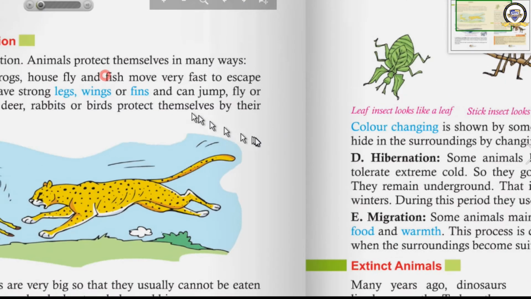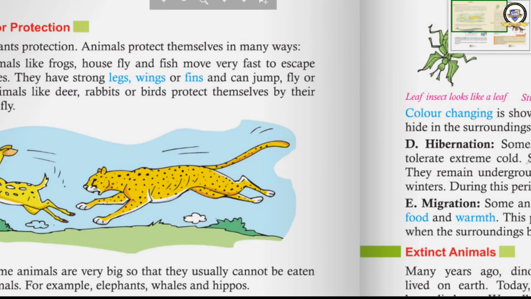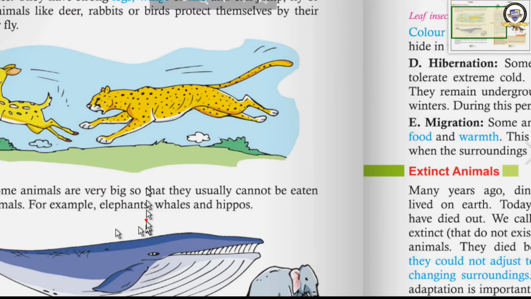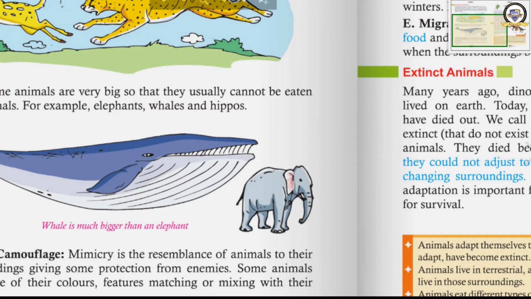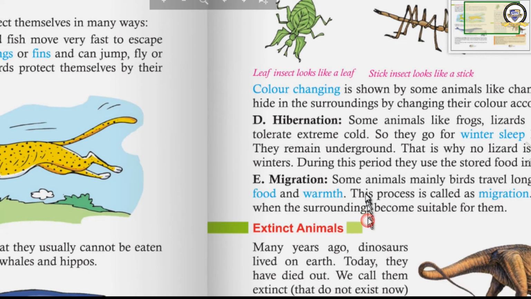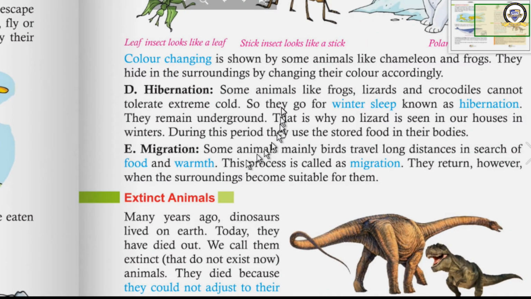Clear? What do they do for protection? Some of the animals fly away, they move away. Some of them have very big size so that others will not attack them. Some of them have mimicry. They can adjust to the surroundings. Naturally, they have been given that feature. Someone can change the color, that is known as camouflage, like chameleon. Then some of them go for hibernation like lizard. Then finally some of the birds particularly, they migrate from place to place.